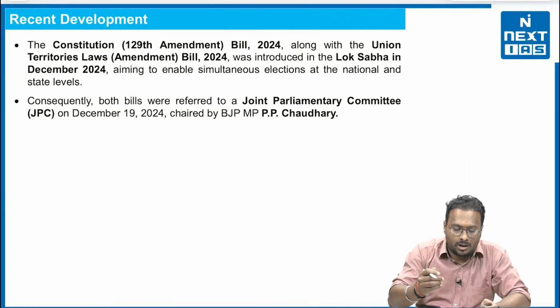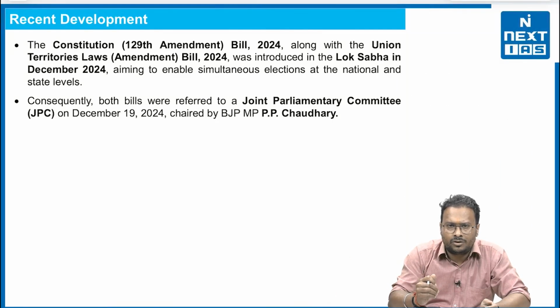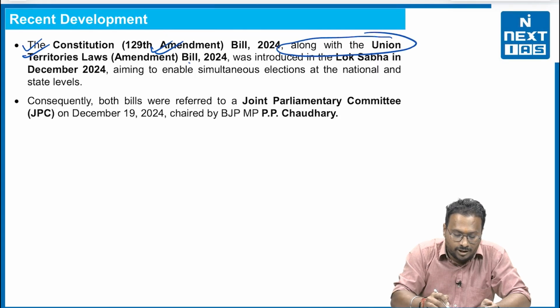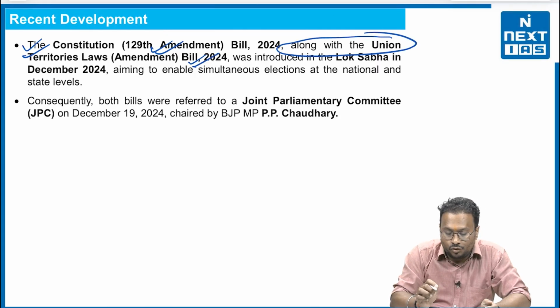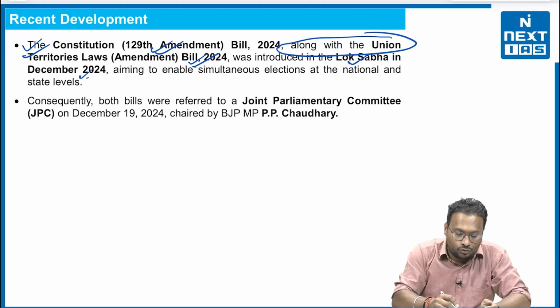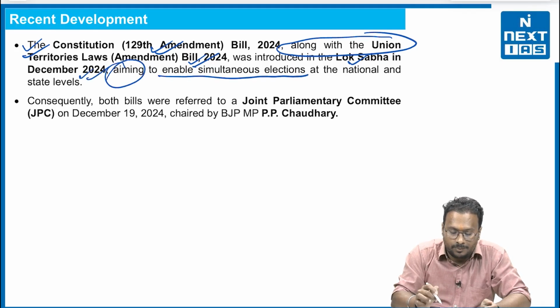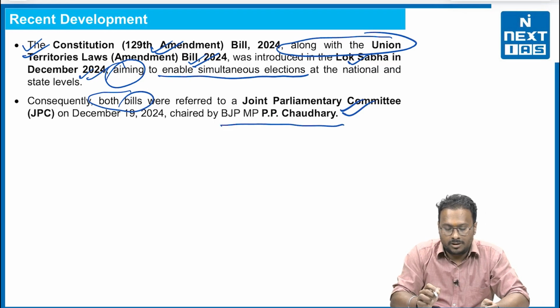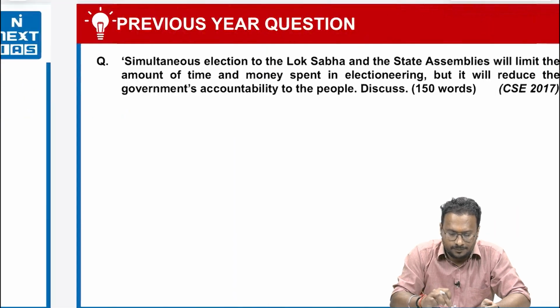Now, certain recent developments regarding the initiation of the simultaneous election. So, the Constitution 129th Amendment Bill, along with the Union Territories Laws Amendment Bill 2024, was introduced in the Lok Sabha in December 2024, aiming to enable simultaneous elections at the national and at the state level. Second, consequently, both the bills were referred to the Joint Parliamentary Committee chaired by BJP MP Mr. PP Chaudhary. So, we are expecting that a decision will soon be taken and that simultaneous elections will take place in India.